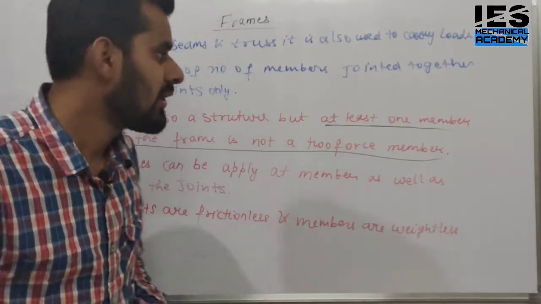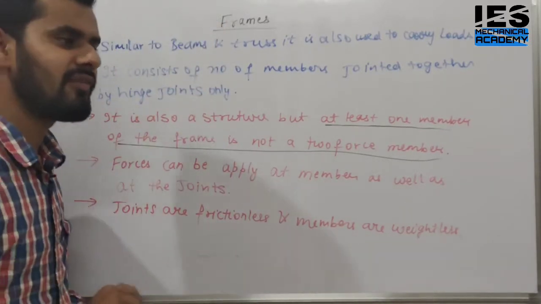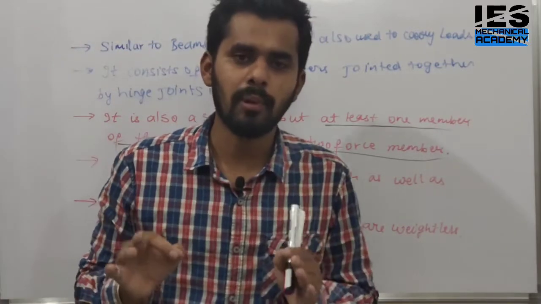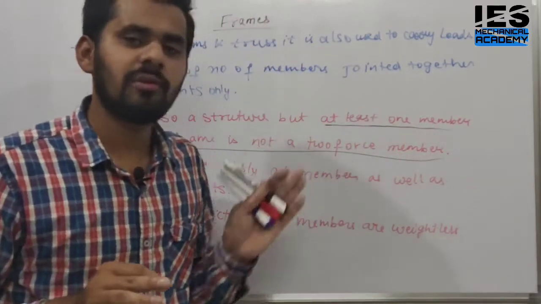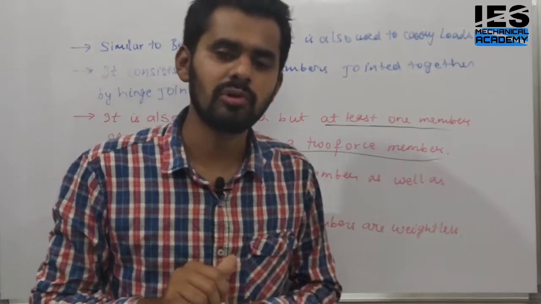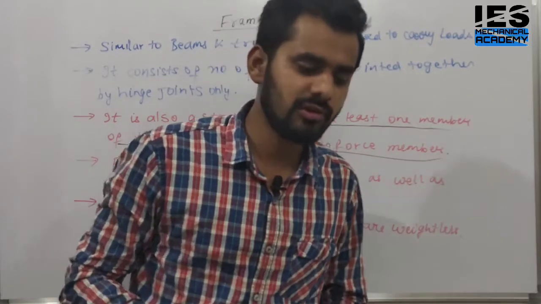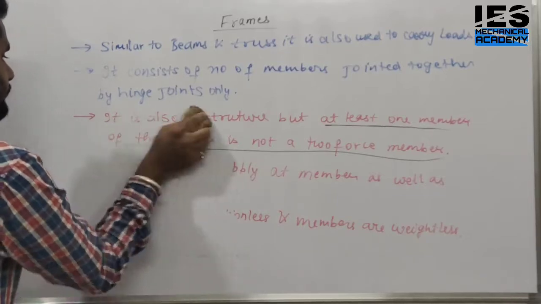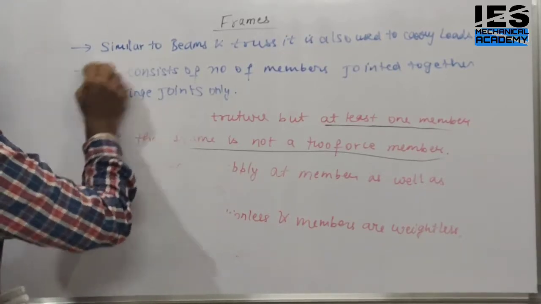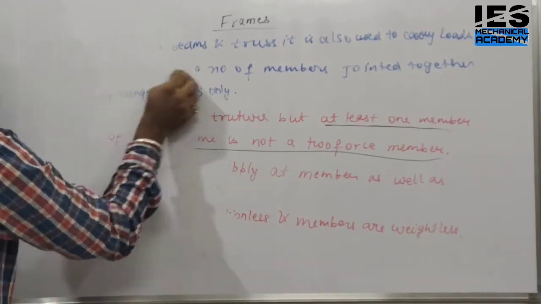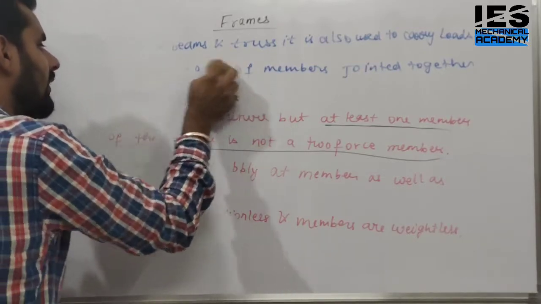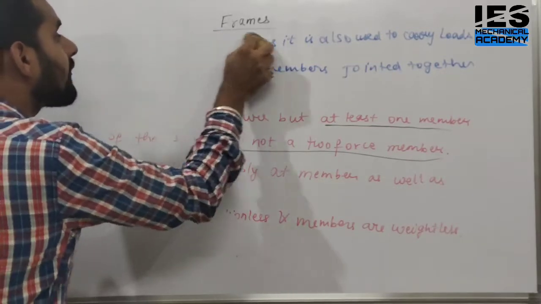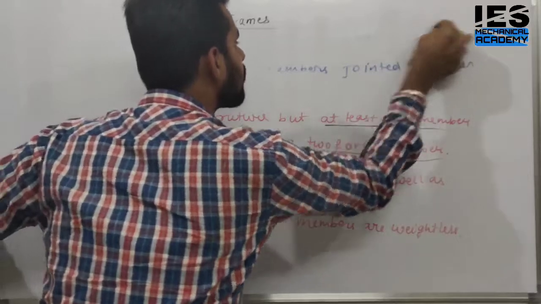Okay students. Now just like truss, we have a detailed procedure to solve the problem. Similarly, in case of frames, we also have a detailed procedure to solve the problem. Let's talk about the steps of the procedure. It is a very small topic, frames, but many times the frame question feels like a truss, so you have to first understand whether it is a frame question or a truss.